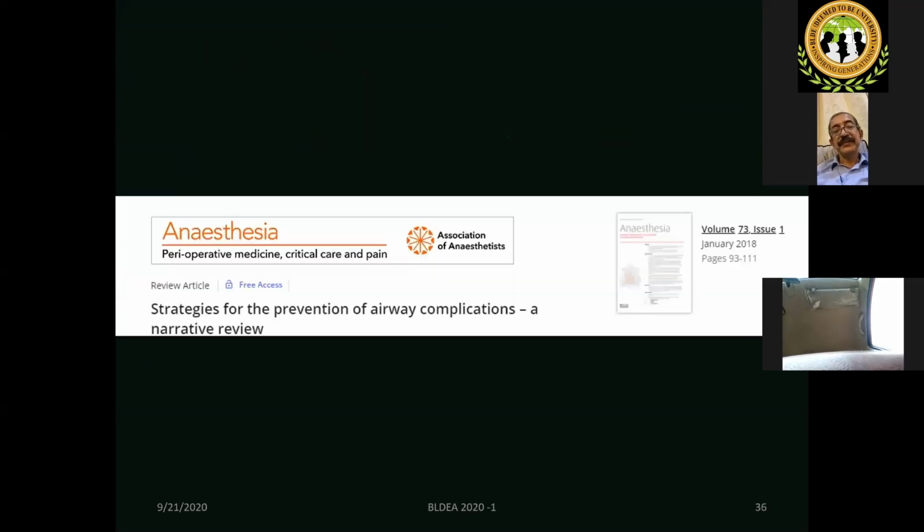This is one article which I recommend every resident, everybody, to read. This is from 2018, by Tim Cook, who is a pioneer and part of the NAP4 team.